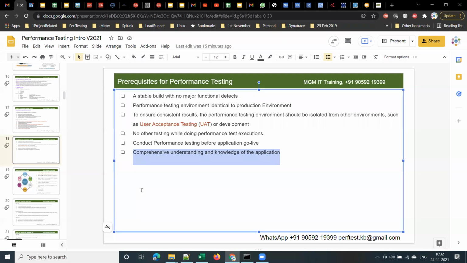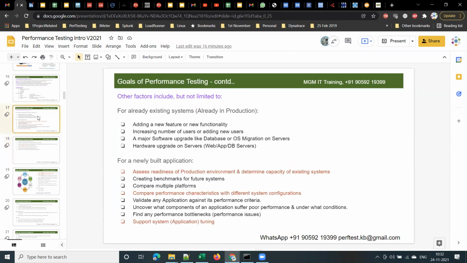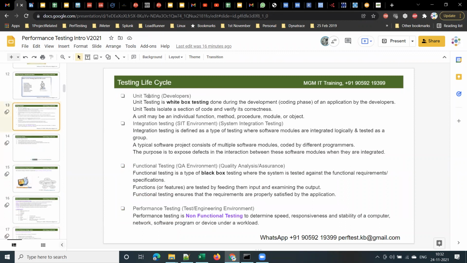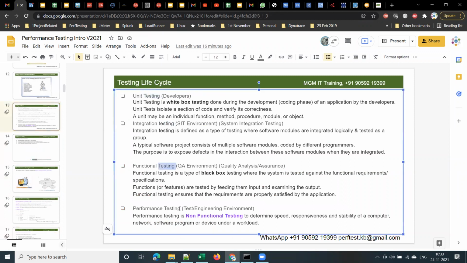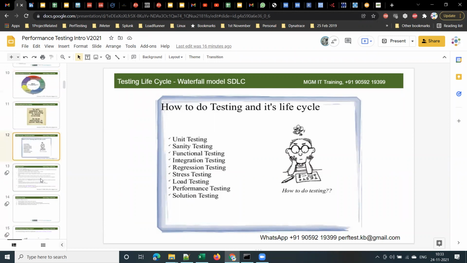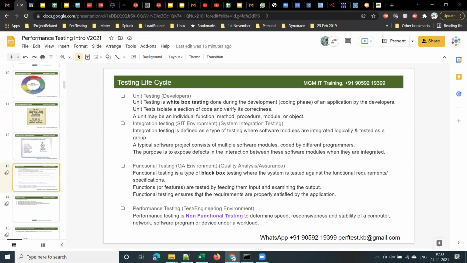Sir, can you please go through the third point? The third point is to ensure consistent results. The performance testing environment should be isolated from other environments. You see, when I explained different types of testing life cycle, right? I explained there is unit testing, integration testing, functional testing, and performance testing. Apart from this, you will have user acceptance testing, security testing, and all this. There will be a few more types of testing: security testing, penetration testing.